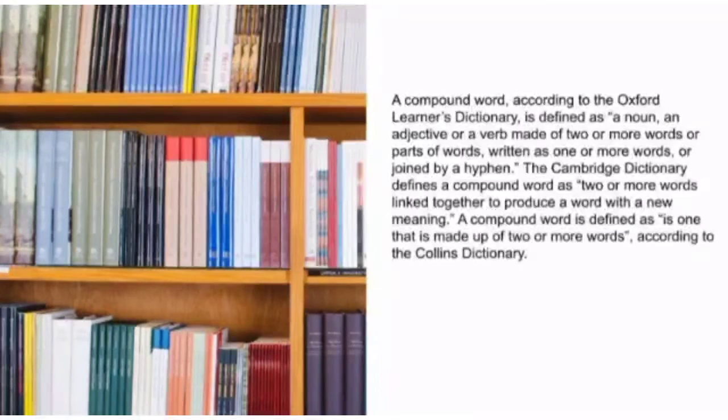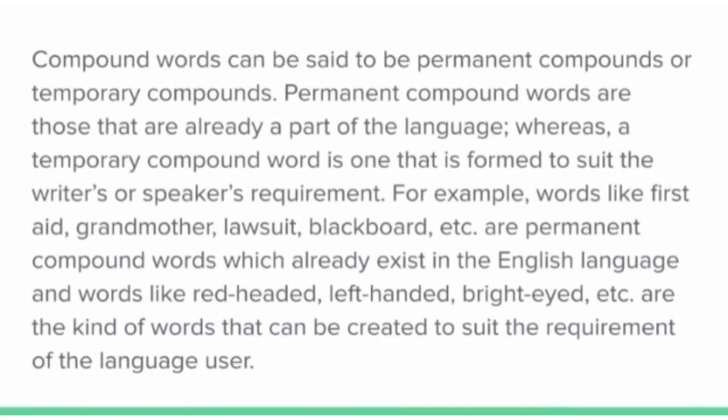According to Collins Dictionary, a compound word is defined as one that is made up of two or more words, and the Cambridge Dictionary defines a compound word as two or more words linked together to produce a word with a new meaning. Compound words can be said to be permanent compounds or temporary compounds. Permanent compound words are those that are already a part of the language, whereas a temporary compound word is one that is formed to suit the writer or speaker's requirement.